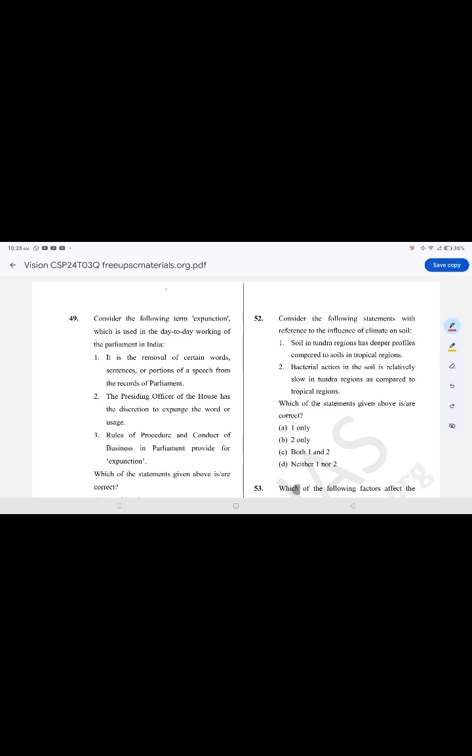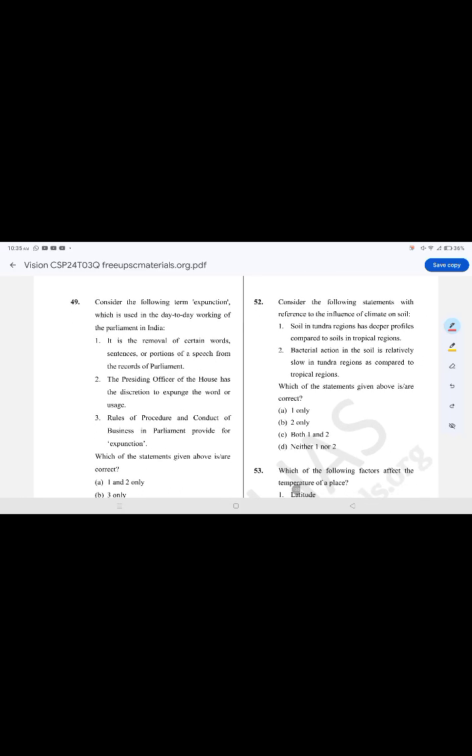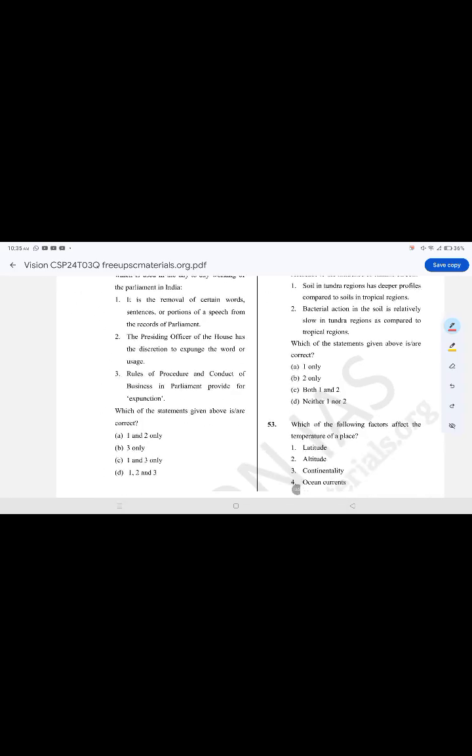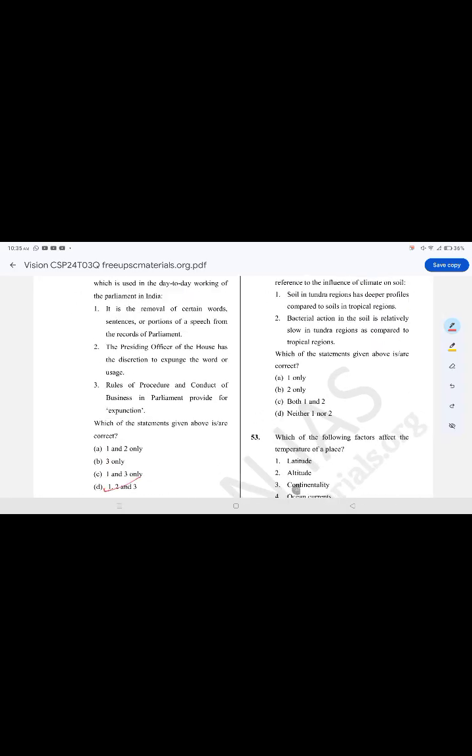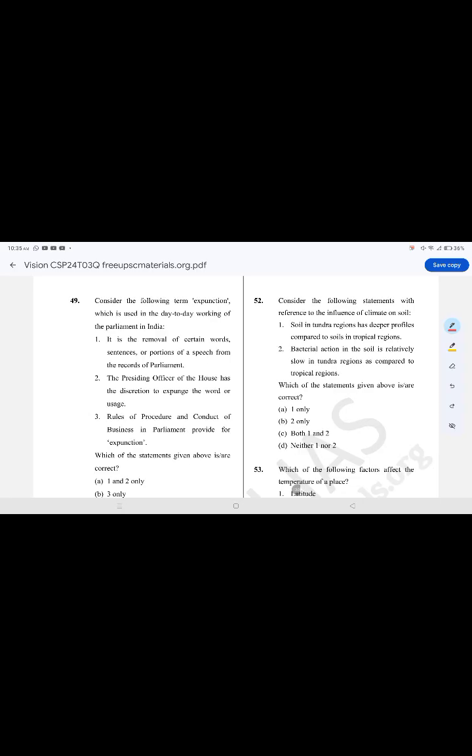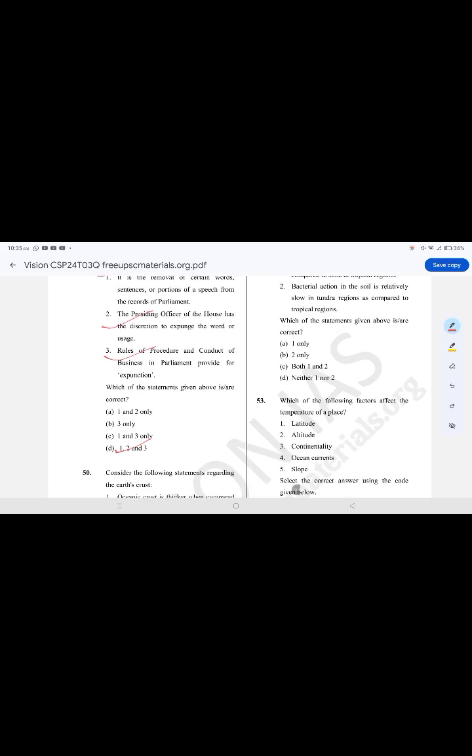Consider the following term expunction, which is used in day to day working of the parliament in India. The correct option is option D, 1, 2, 3. It is the removal of certain word, sentence or portions of speech from records of parliament. The presiding officer of the house has the discretion to expunge the word or usage. Rules of procedure and conduct of business in parliament provide for expunction.